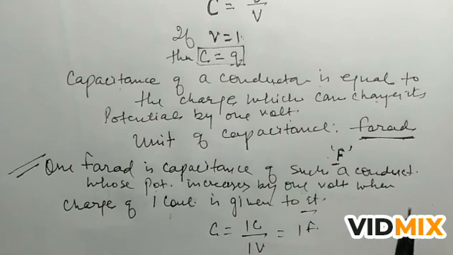So farad is a very big quantity, a very large quantity, because coulomb is a very large quantity. So for numerical and practical purposes, we use smaller units of capacitance, and a small unit of capacitance is the microfarad.